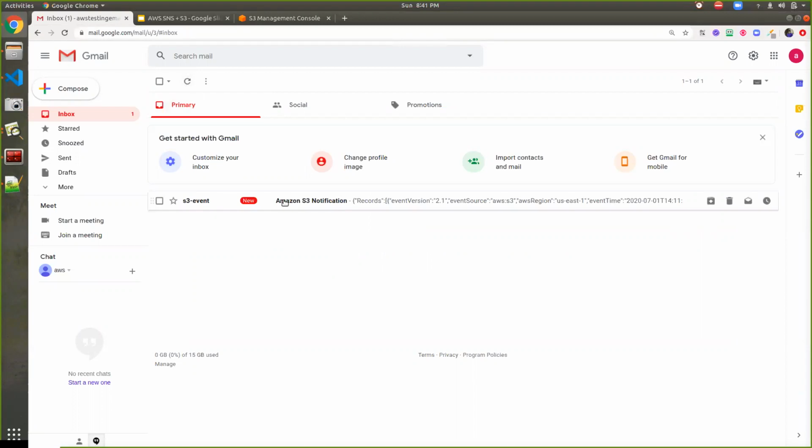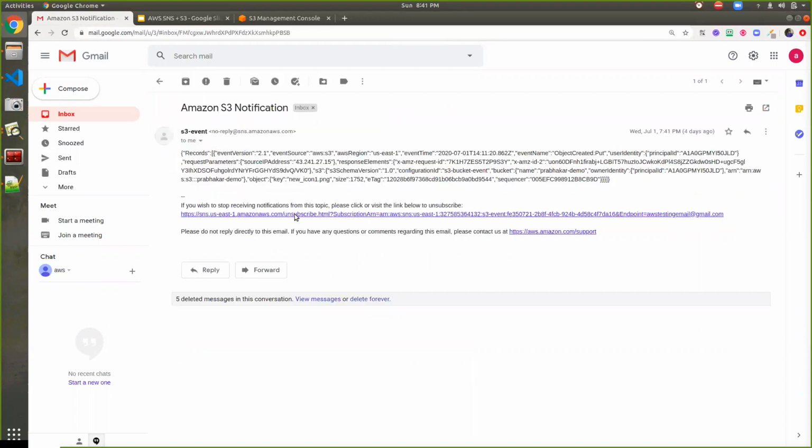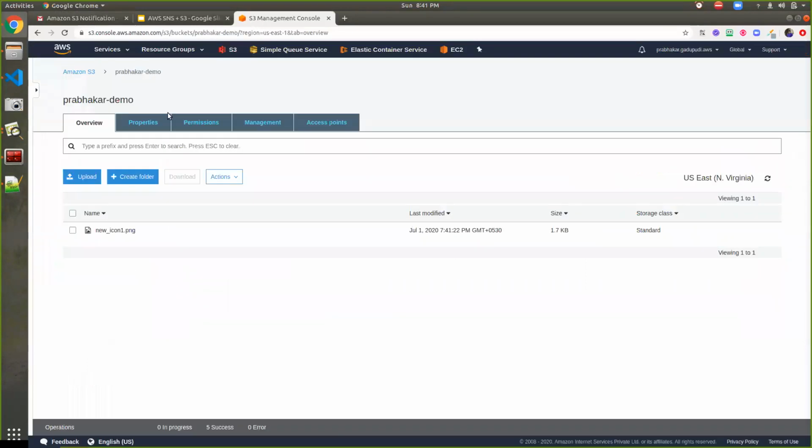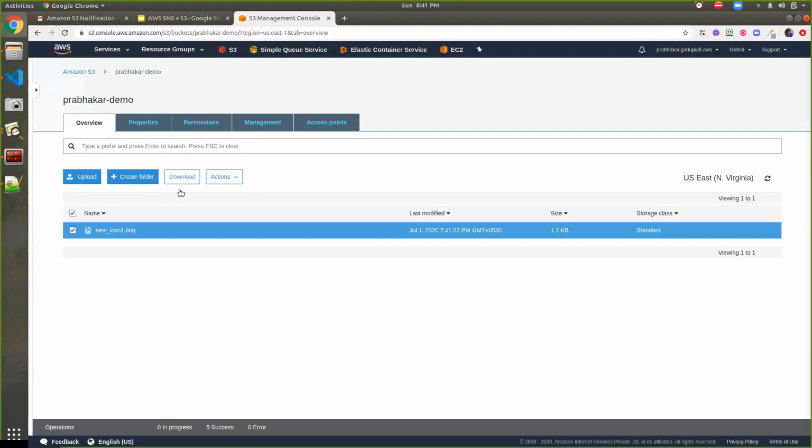Here is the S3 event topic that was triggered, and you can identify that the object is created by using the put method. The bucket name is Prabhakar-demo, and you can also find the key value, the new icon one.png file.